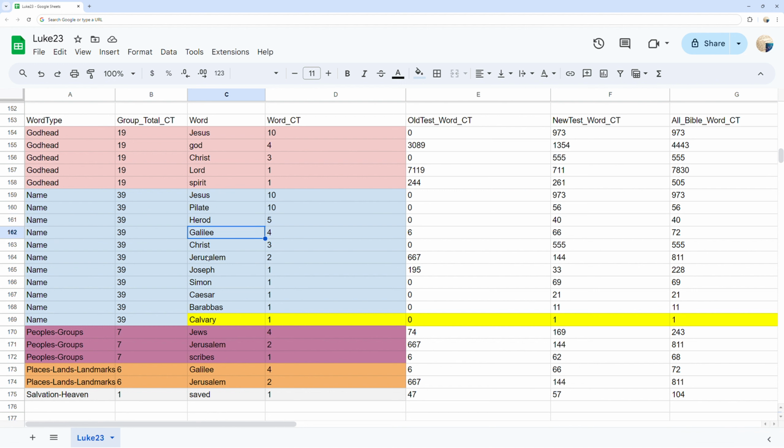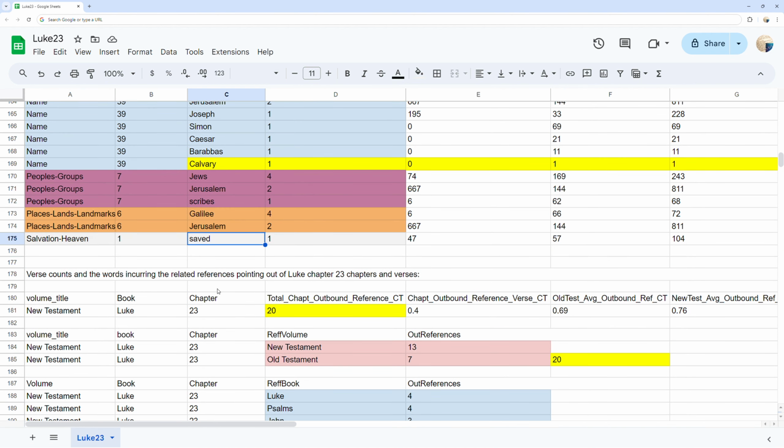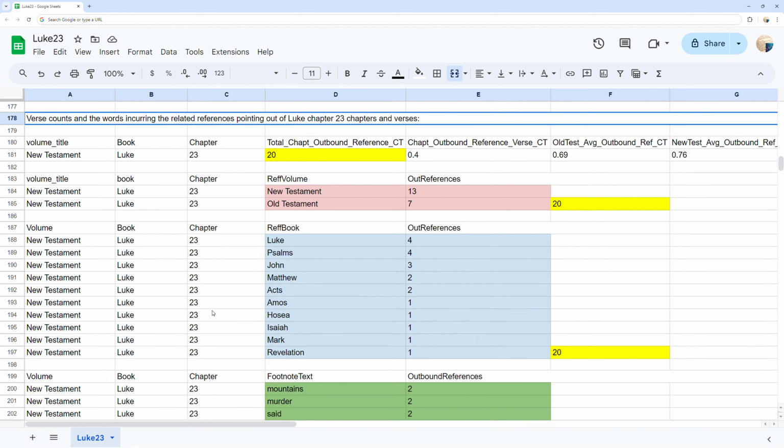Verse counts and the words incurring the related references pointing out of Luke chapter 23 chapters and verses. You can see in yellow the total outbound references pointing out of Luke chapter 23 at 20 references,